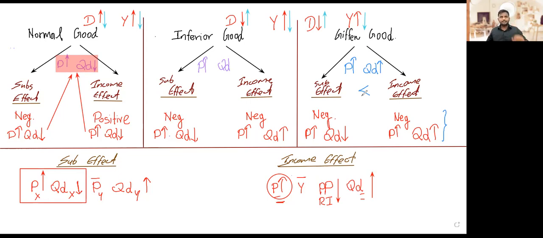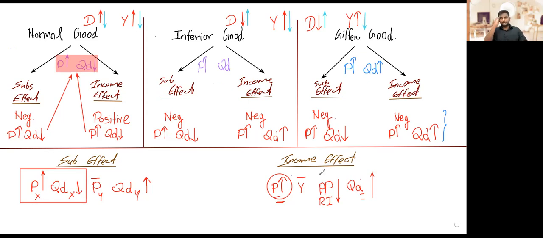That's enough, right? No need to see the relationship between price and quantity demanded. It's irrelevant. So we don't have to see which of these two effects is greater. It can be like this, or like this, or both effects can be equal. It doesn't matter.